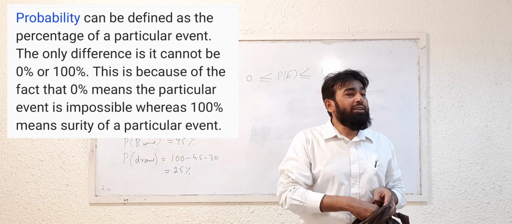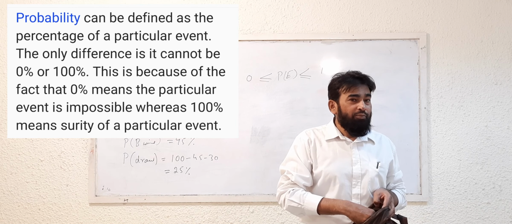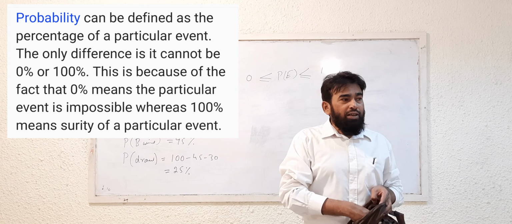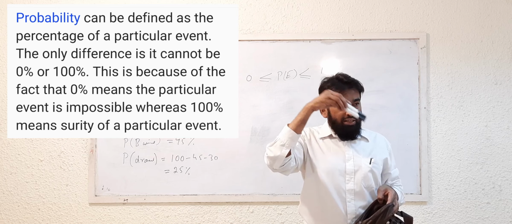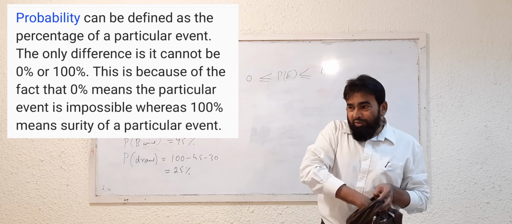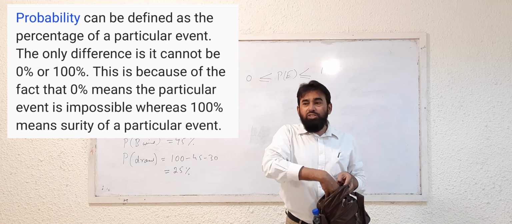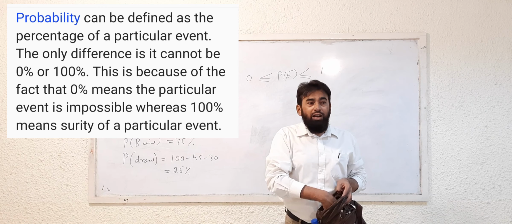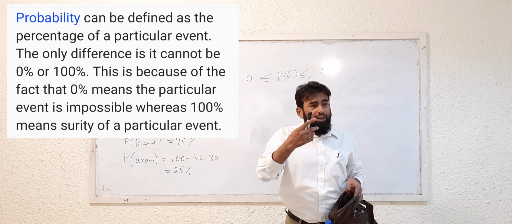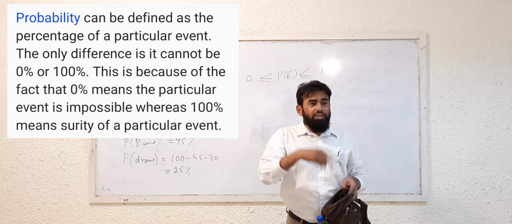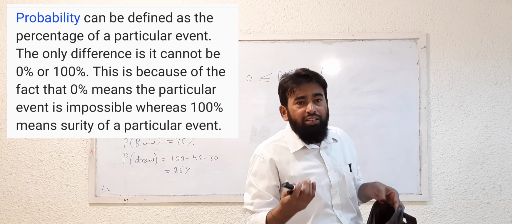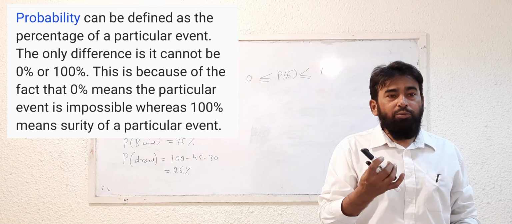What is the probability that a black marker will come? 100. He says 50. I place two black markers in this bag, and I pick up one black marker out of this bag. What is the probability that a black marker will come? 100%, because both the markers are black. Whether I take out this or this, both are black markers. So, the probability of picking up a black marker from this bag is 100%. So, this is an example of 100% probability.